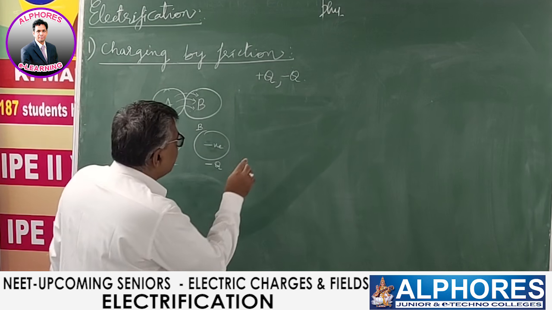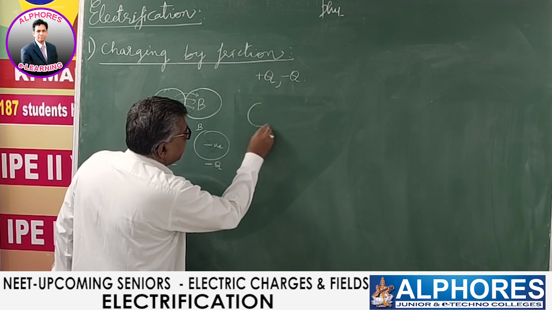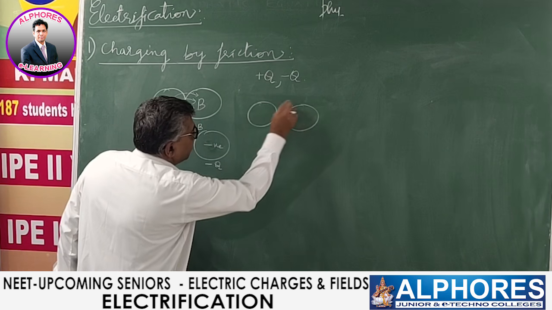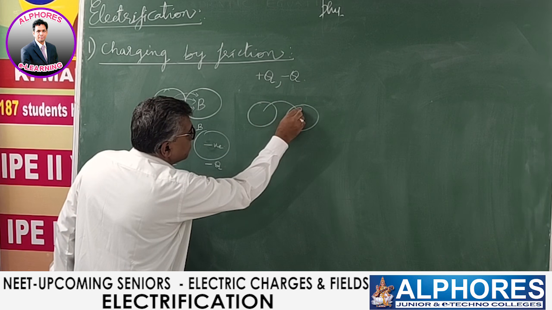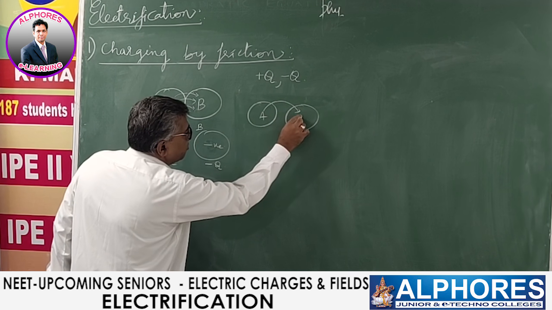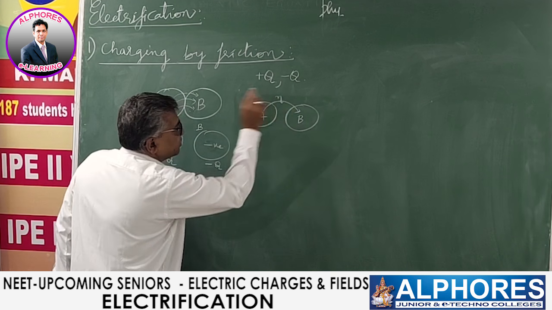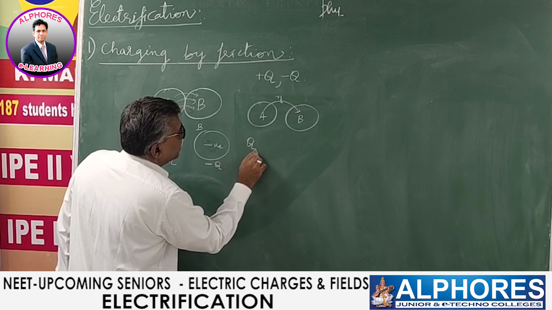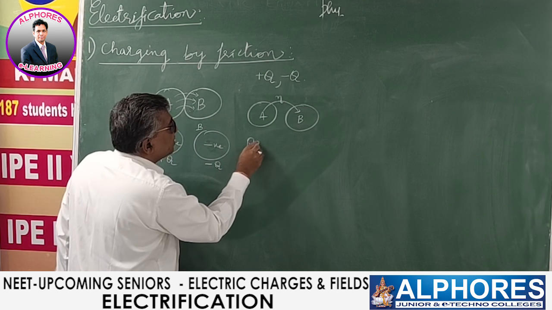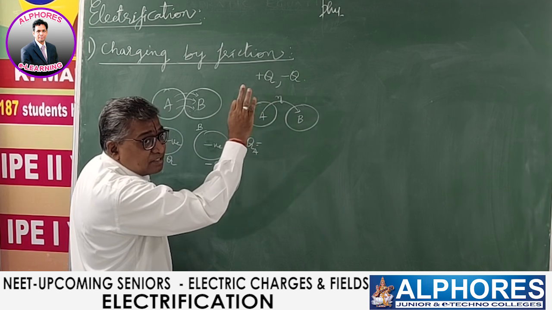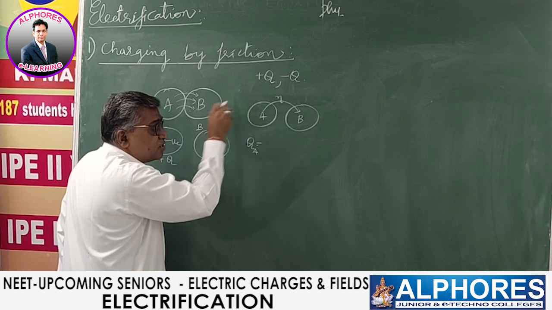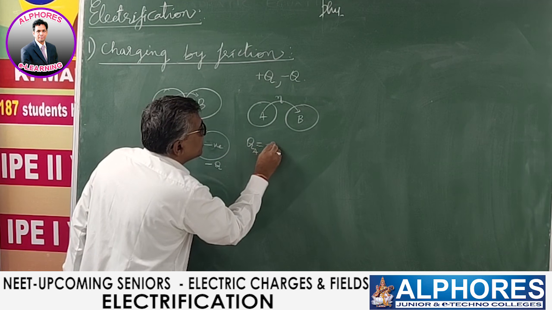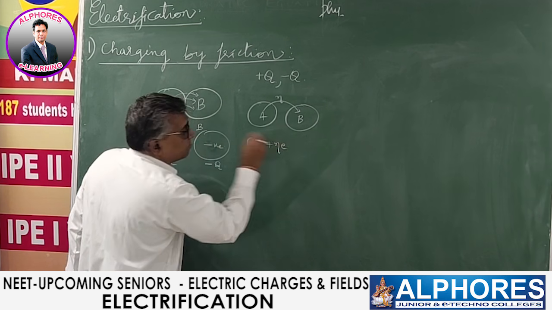Let us take up the analytical part of it. There are two bodies. If n electrons migrate from body A to body B, then A is losing electrons, so negative charge is lost. It is dominant in positive, so it attains plus Ne charge.